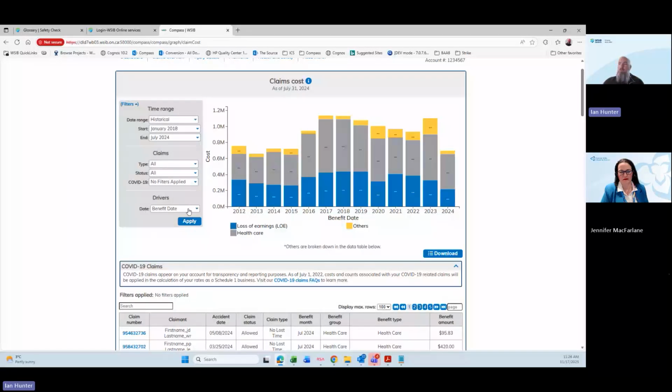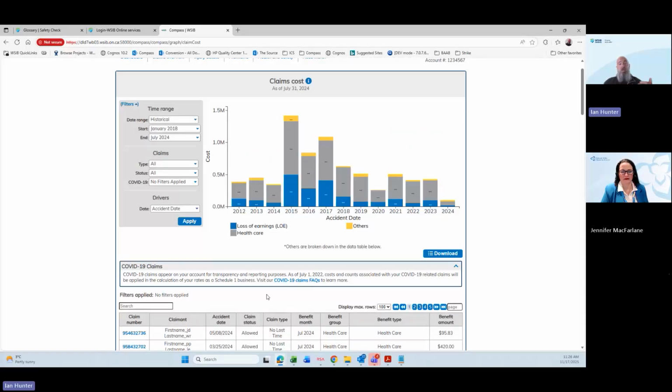We can change that and we can drive it in a different way. So now we can look at accident date. This will give us a life to date cost by accident date. So if I had an injury in 2010, my information won't show up here. If I had an injury in 2015, my life to date payments will show under that 2015 bucket. Again, this is all to help and assist when you're looking at rate setting, what dollar values are going into those periods of rate setting. So you can start to see where those benefit costs are being applied.